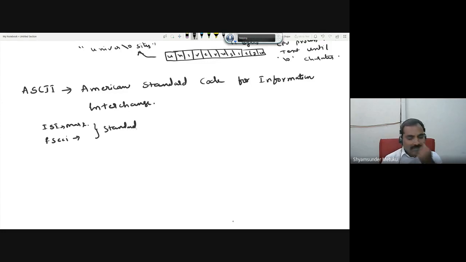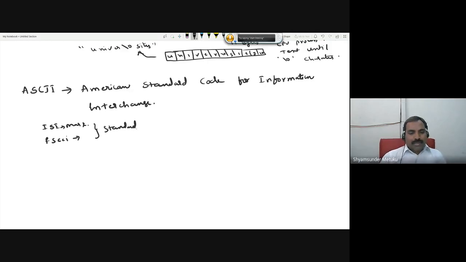So what does it mean? Across the globe, if anybody would like to make something generalized, it should be acceptable across the world. Similarly with the computer, if I'm typing some character in the US or typing the same key in India or some other place, don't you think the same text is going to be printed on the monitor? Yes or no?